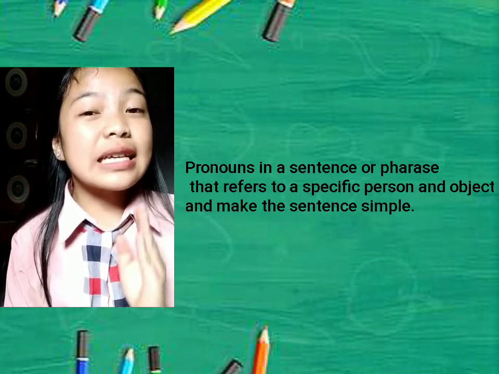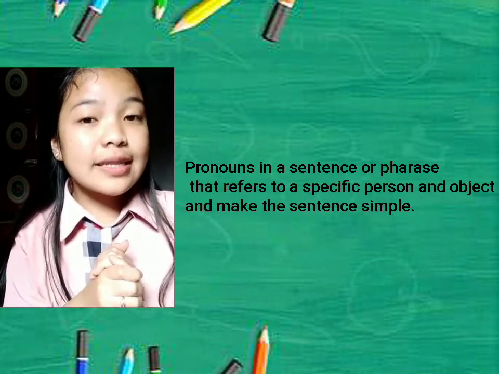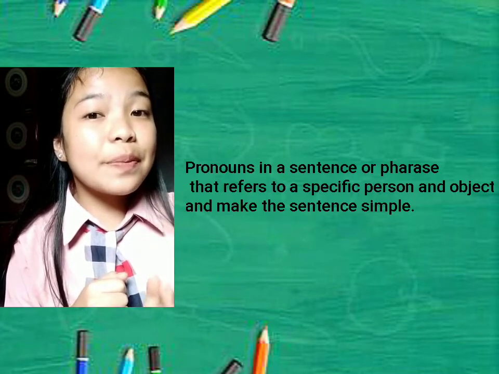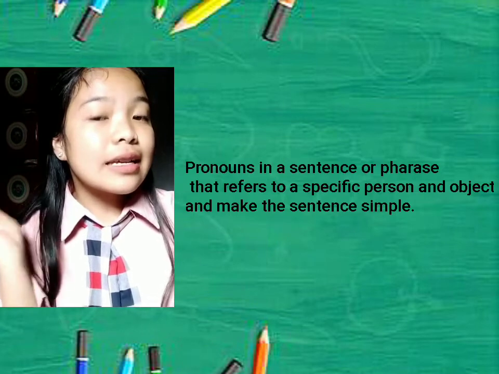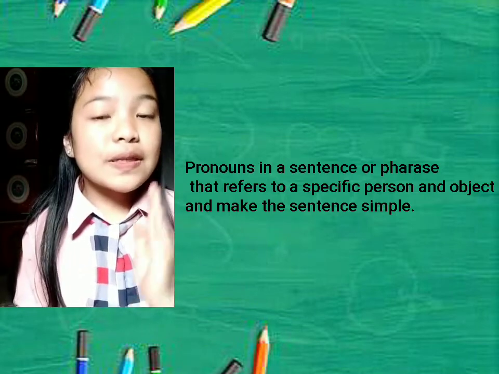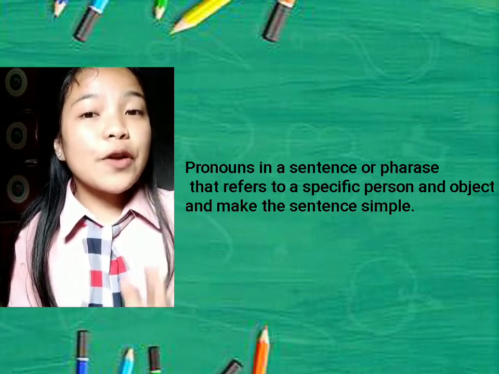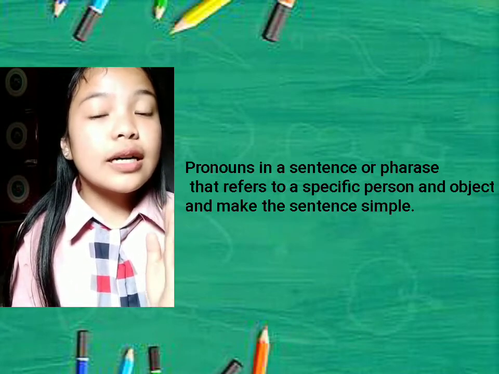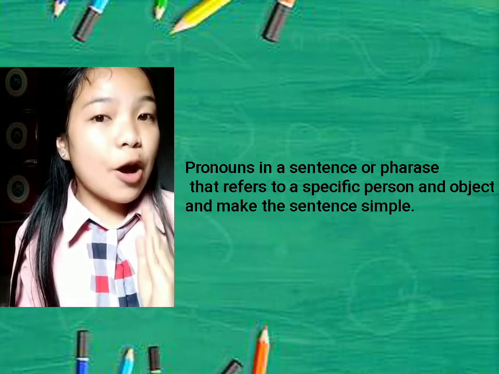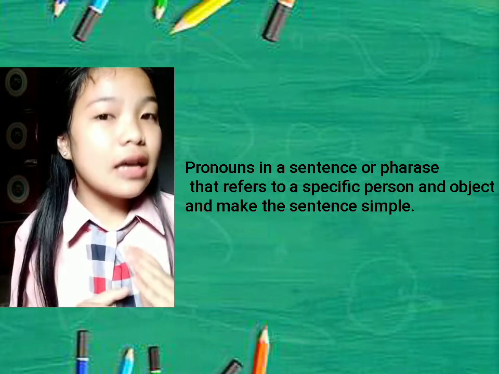What are personal pronouns? Personal pronouns are pronouns in a sentence or phrase that refer to a specific person or object and make the sentence simple.